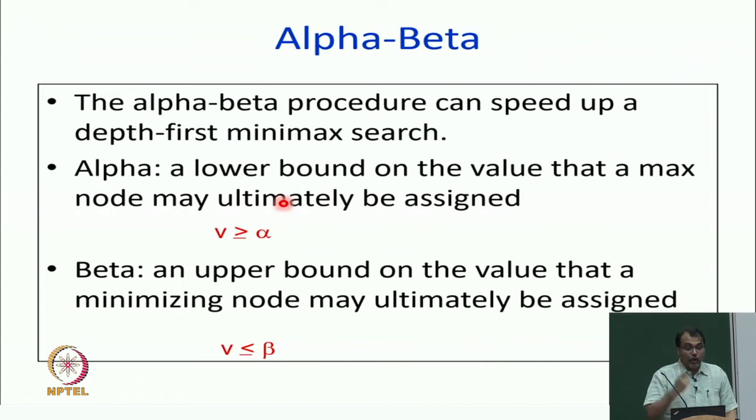Alpha is a lower bound on the value that a max node may ultimately be assigned. It is like the value of the max is 20 or higher. So, the 20 would be alpha, and beta would be an upper bound on the value that a minimizing node may be assigned. Like I said, the value is 5 or lower. So, beta would be less than or equal to 5, beta would be 5, sorry.